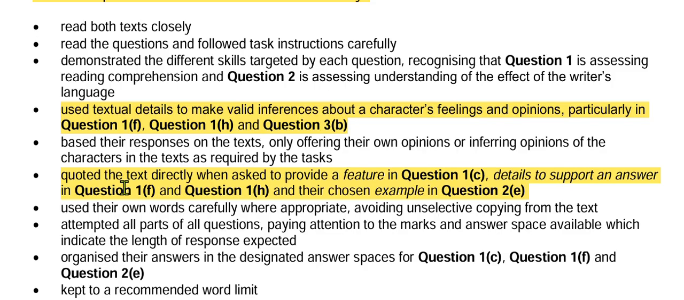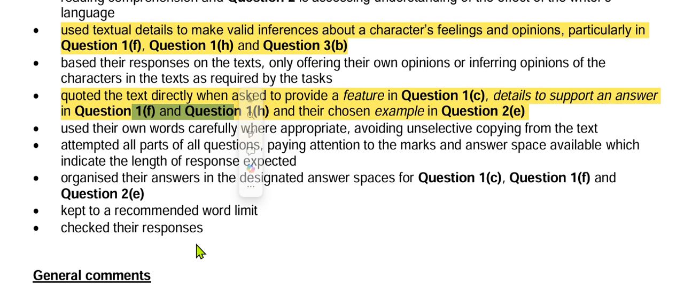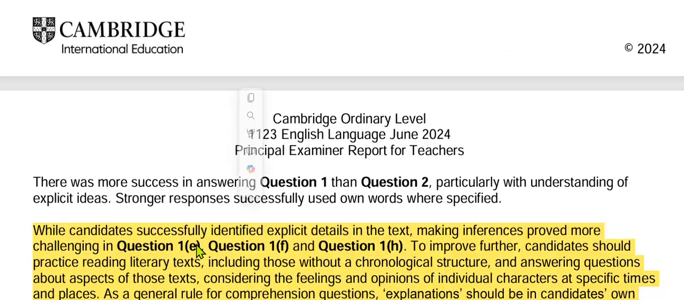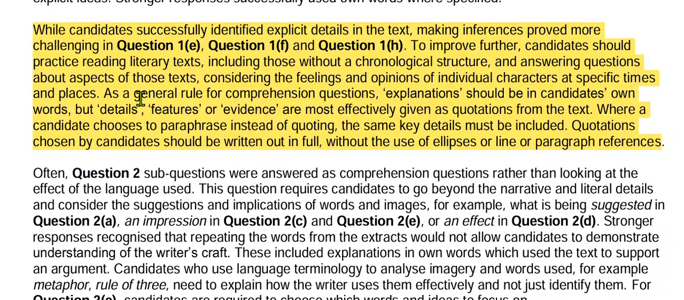Candidates have quoted the text directly when asked to provide a feature in question 1C, and details to support an answer in question 1F, 1H and 2E. So I've told you that I have restricted my video to discussing only 1E and 1F, and the rest of the questions will be discussed in a separate video. Okay, look at another thing.